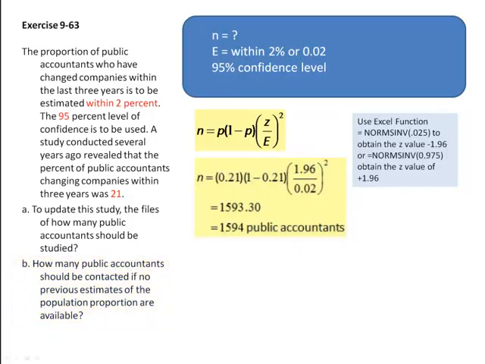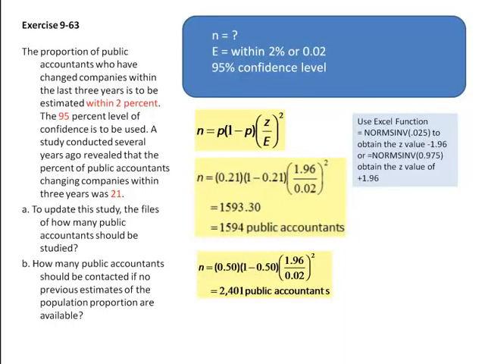In this problem, we are still interested in determining the minimum sample size given a margin of error of 0.02 and a confidence level of 95%. These are the same requirements as in Part A. However, in this problem, we are assuming that an initial estimate of the population proportion is not available.